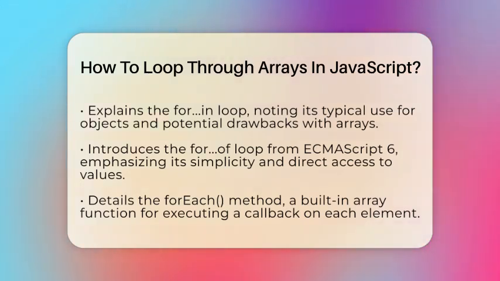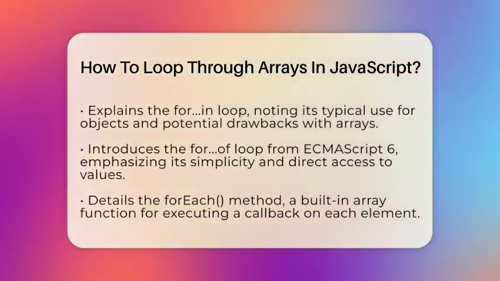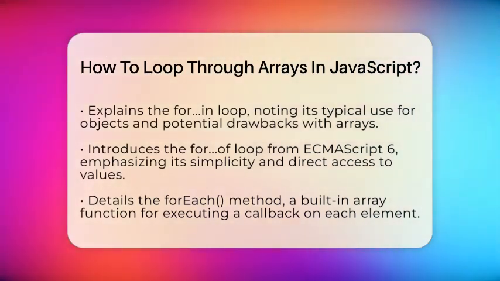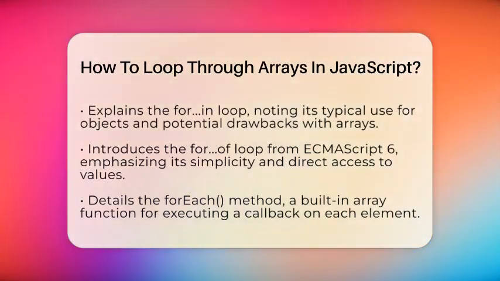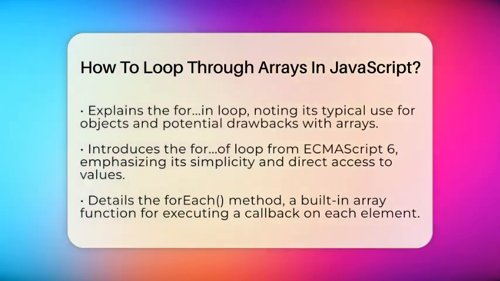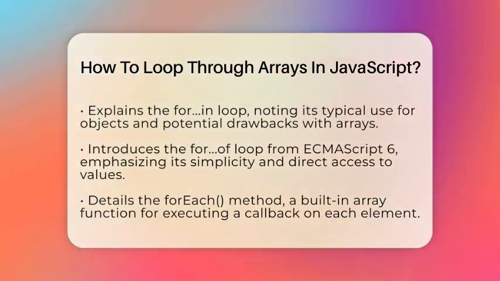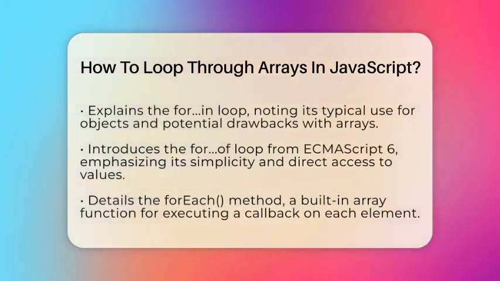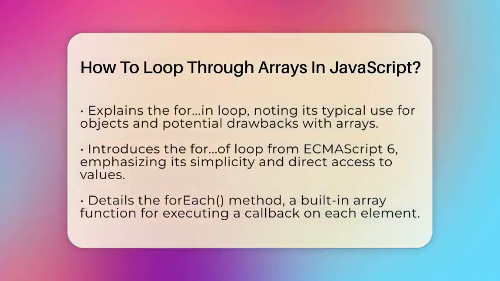Next, there is the for...in loop. This one goes through the keys or indexes of an array. You can think of it as asking, what are all the positions in this list? It's useful for objects, but it's less common for arrays because it might include extra properties you don't want. An example is for (let i in array) { console.log(array[i]); }. But remember, it's better suited for objects than for arrays.